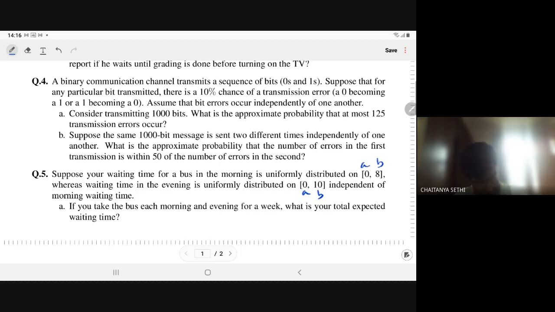Whatever the time you have to wait in the morning for the bus, the evening waiting time is independent of that. If you take the bus each morning and evening for a week, what is your total expected waiting time?